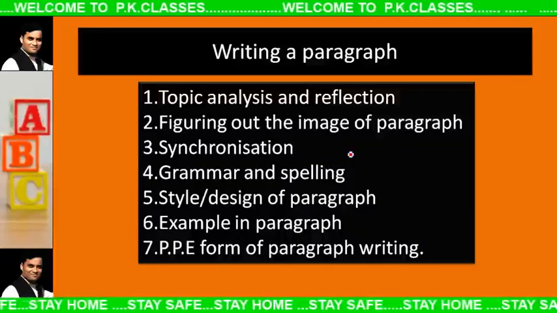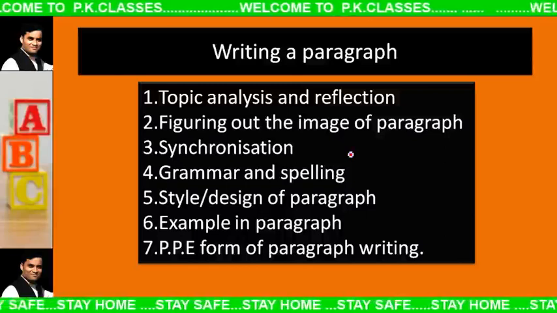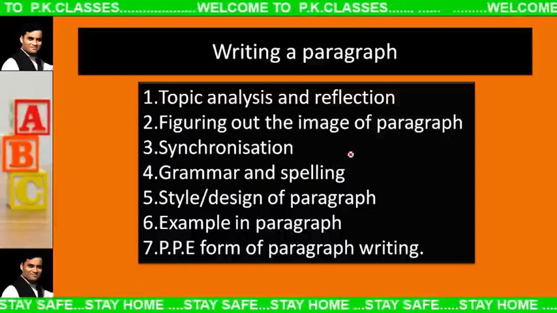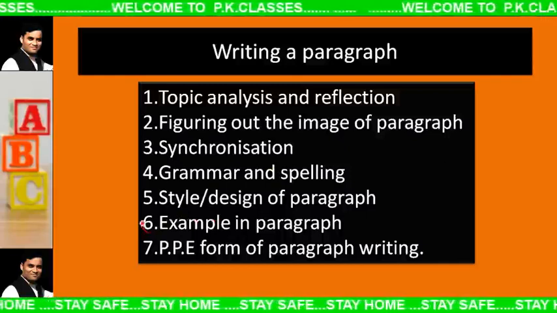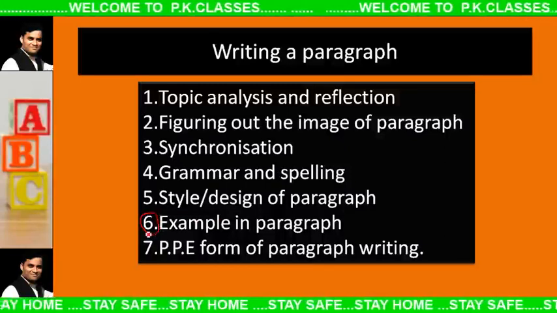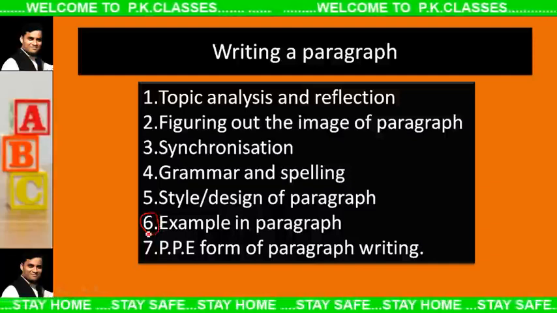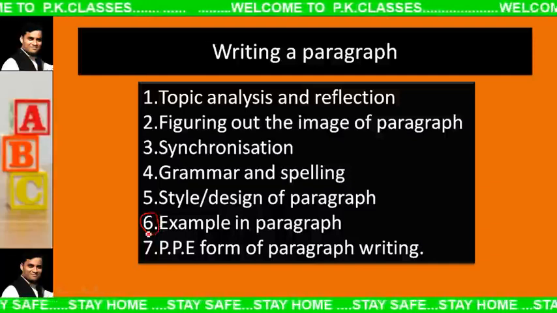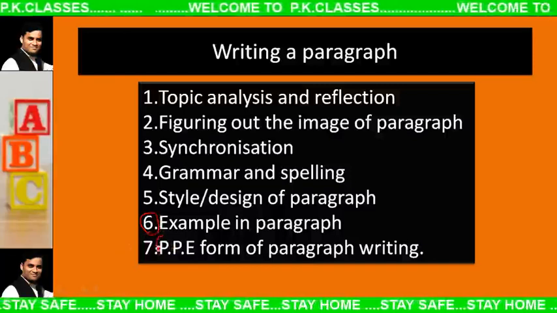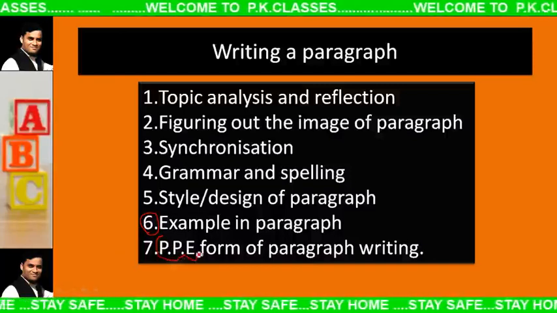Please, friends, think about the grammar and spelling of the paragraph. And particularly in example 6, I want to tell you another thing, that you can put an example during your paragraph writing. Okay, and you have to focus on the PEE form of paragraph writing, friends.